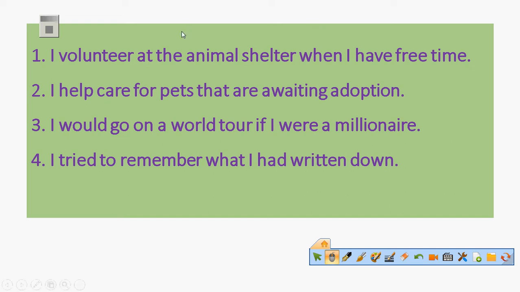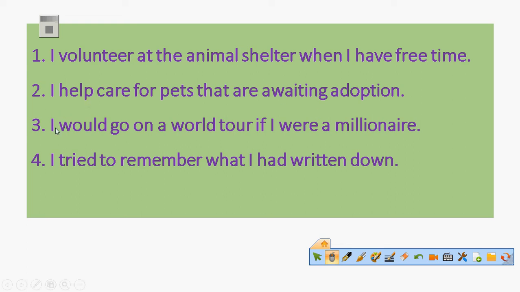Also, I help care for pets. Yes, the meaning of this part is totally complete. I help care for pets. The other part is that are awaiting adoption. Yes, this part also has a kind of meaning, but surely the meaning is incomplete. It needs more clarification. You cannot just talk to a person saying that are awaiting adoption. He will feel that something is missing.